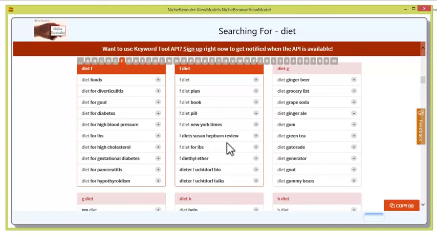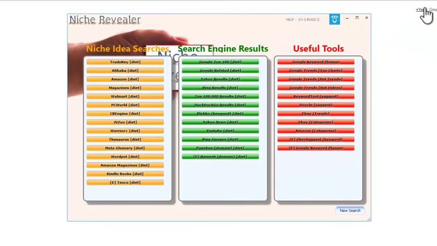We've got all sorts of stuff going on here for diets, and we can pick any of these and there'll be literally hundreds and hundreds of niche ideas. And these are all suggested keywords. So these are ones that Google and other search engines have actually suggested. They are suggested because they're really searched by users. So you can be sure that these are all the top searches or top suggestions that are put up because they are the top search expressions that people actually put into the search engine.